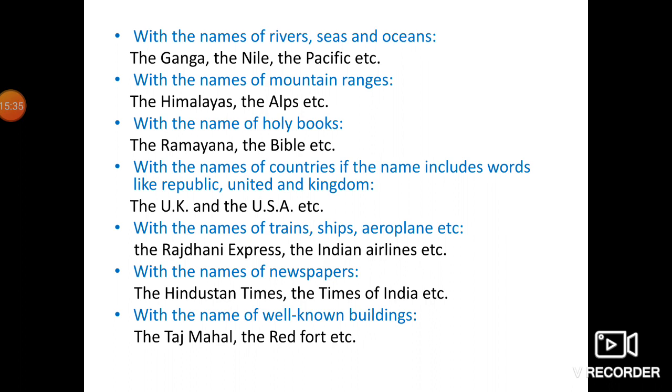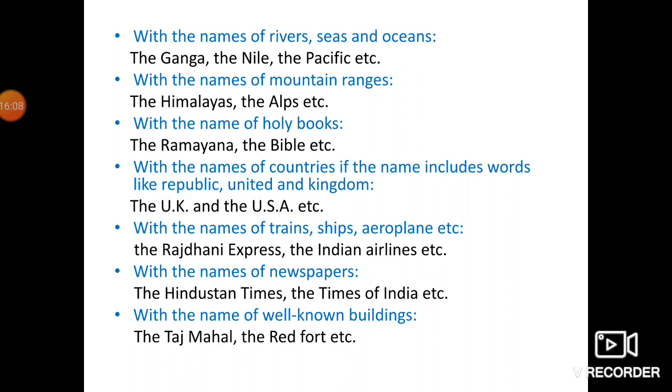Because we can use the along with the name of such countries which include the words like republic, united, and kingdom. With that, we can use the United Kingdom, that's the UK, the United States of America, that's the USA, etc.